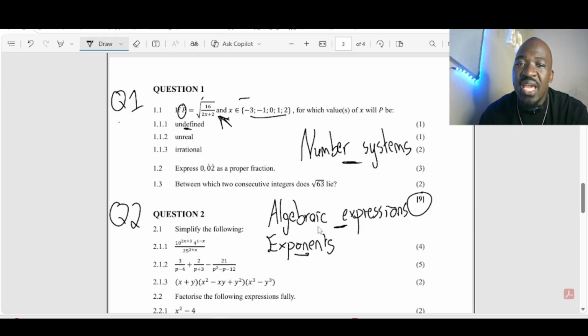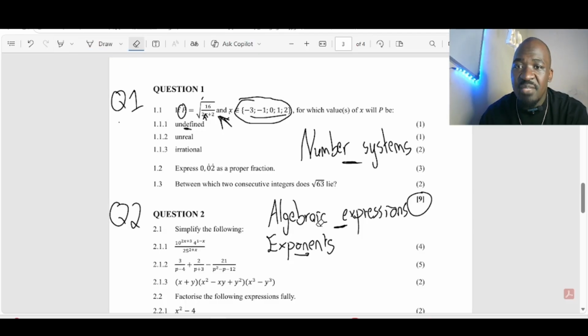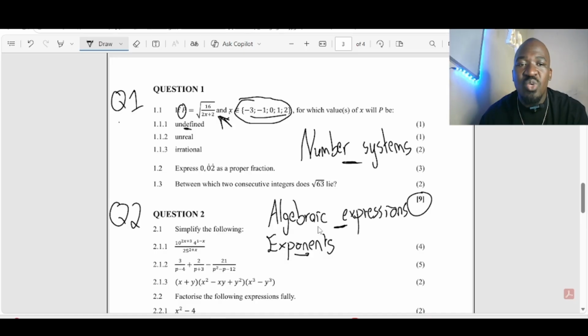So when we're looking at these X values here, for which values, if we take those values and put them here on X, because remember, it's a set of X values, substituting them here on our P, which ones are going to give us P as undefined, right?